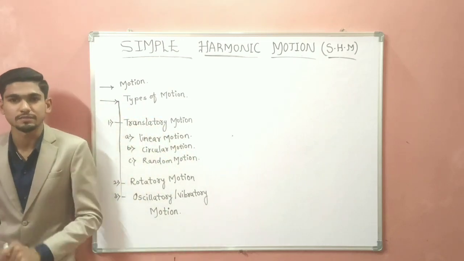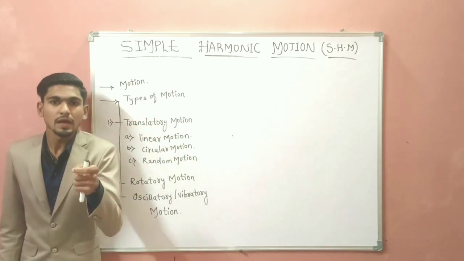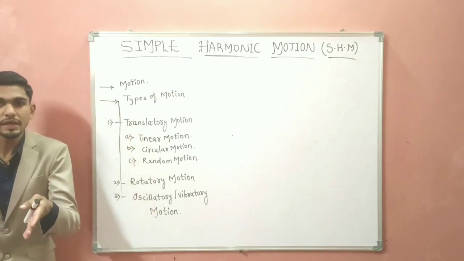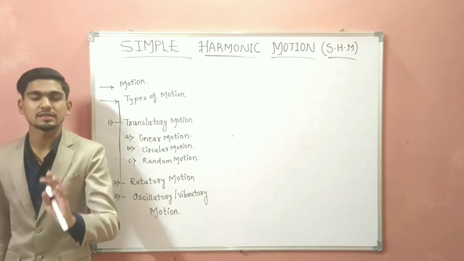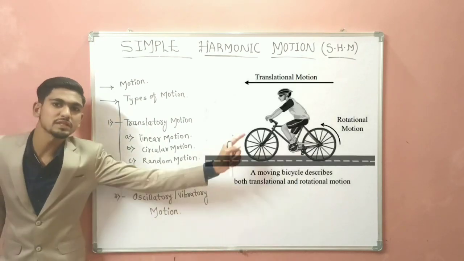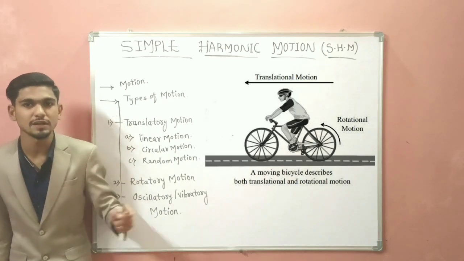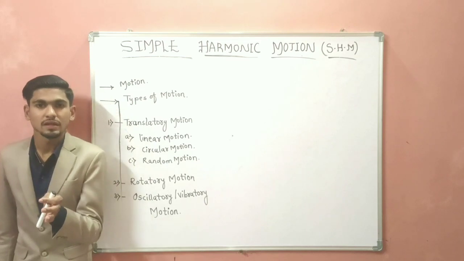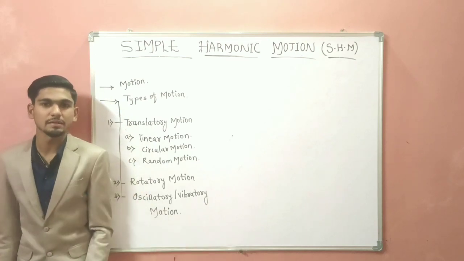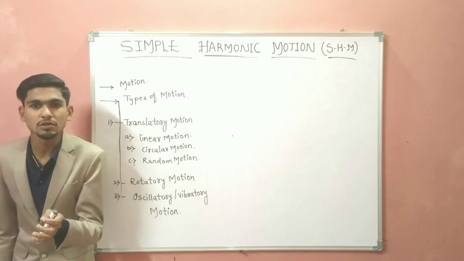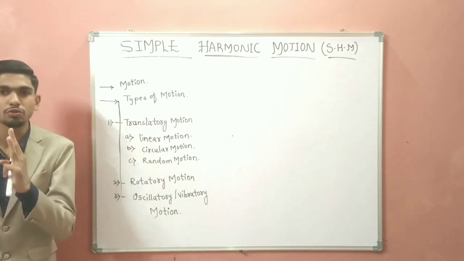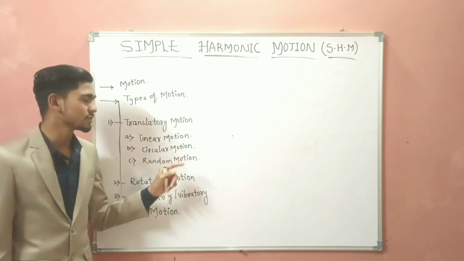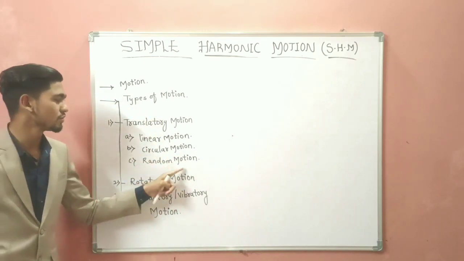What is translatory motion? The motion of a body along a line is called translatory motion. For example, a moving bicycle describes both rotatory as well as translatory motion. The point to be remembered is that the line may be straight or curved. Based on this, translatory motion is classified into three types: linear motion, circular motion, and random motion.